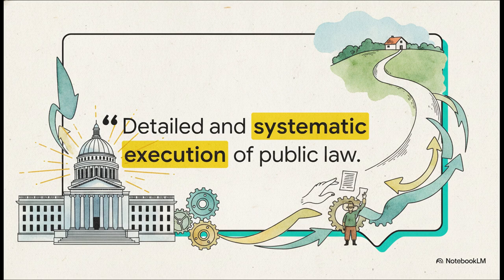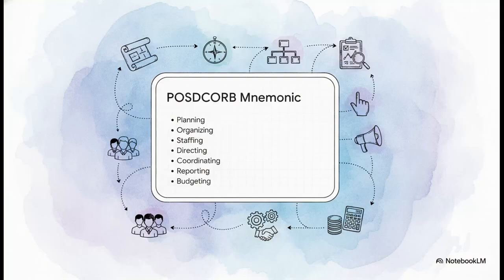That execution is public administration. I absolutely love this next part. To define the massive scope of this administration, Luther Gulick gave us this incredible mnemonic: POSDCORB. It stands for planning, organizing, staffing, directing, coordinating, reporting, and budgeting.